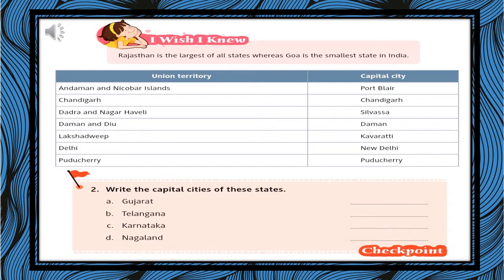In the course book, there is a section, I wish I knew. There it is written that Rajasthan is the largest of all states, whereas Goa is the smallest state in India. So, from there, you can know that India's largest state is Rajasthan and the smallest state is Goa.